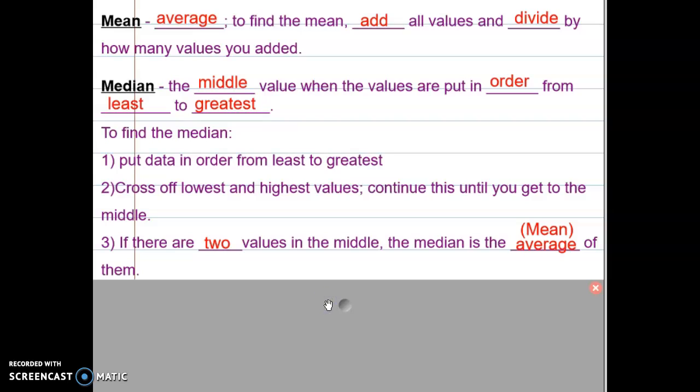Step 3 for the median tells you if there are two values in the middle, the median is actually the one that comes between those two. So to find the one that comes between the two in the middle, you will then average those two. And we'll talk about that when we do our examples. If there's two values in the middle, neither one of them is the median. The median is the one that comes between those two. Pause your video and copy down step 3.